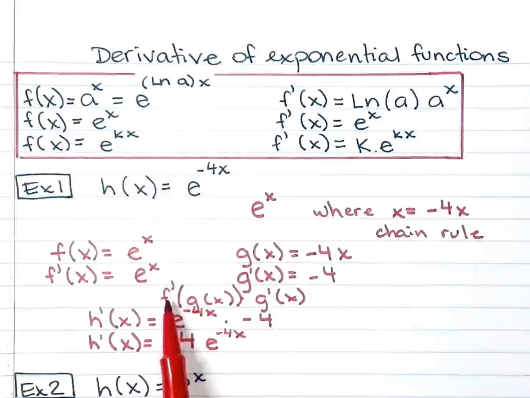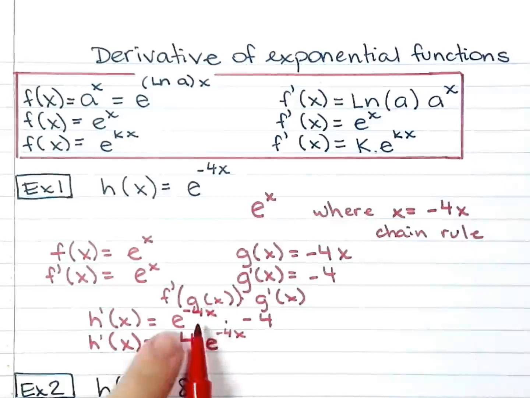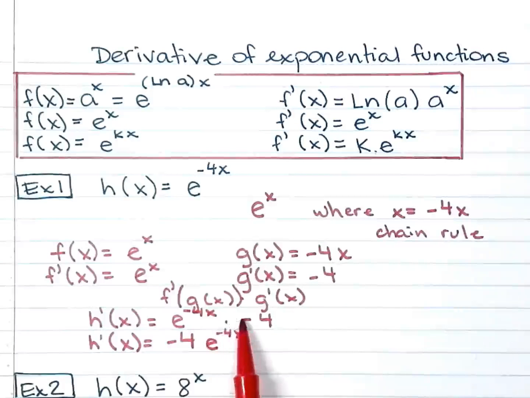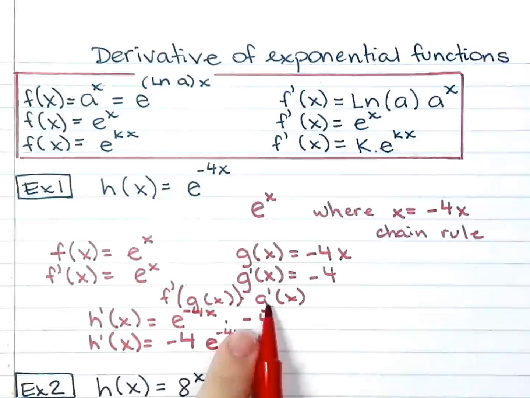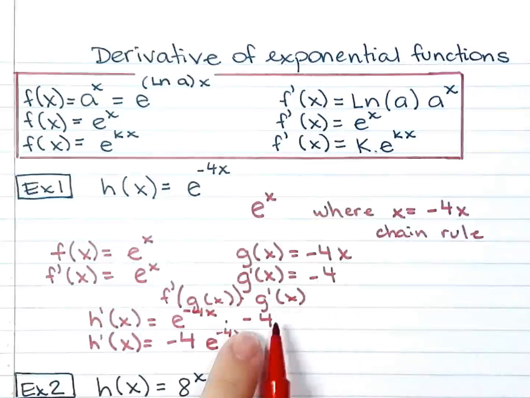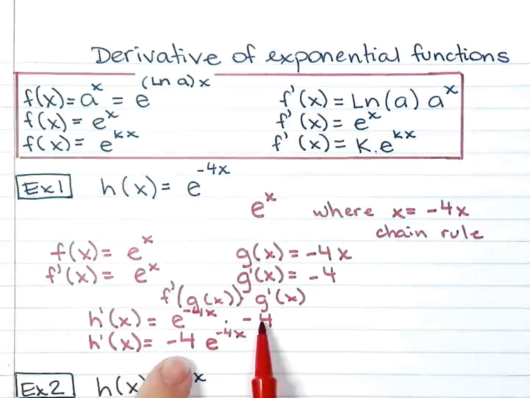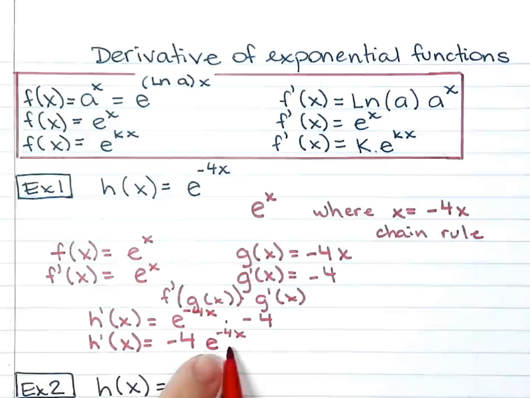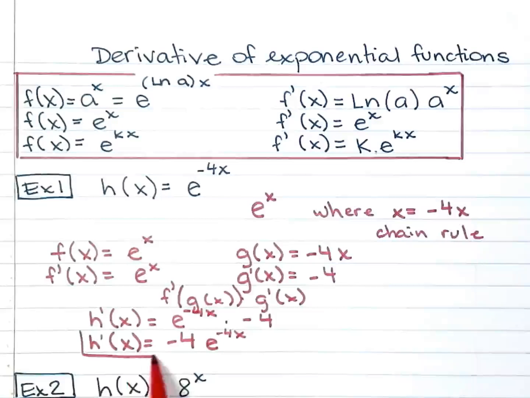So I have the derivative of f, times the derivative of g of x, which I have right there, negative 4. And now it's easy, so you just make it pretty. Bring that negative 4 in the front, and then this is the derivative of g of x. That's all there is to it.